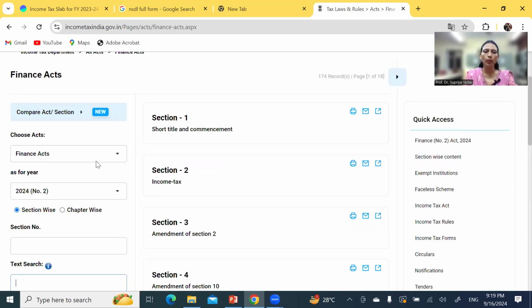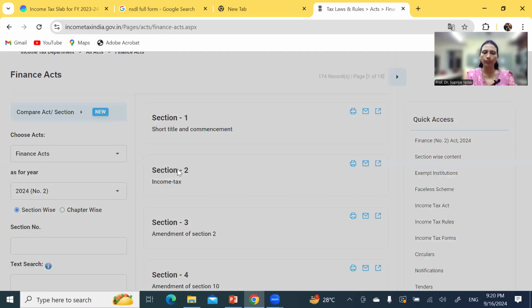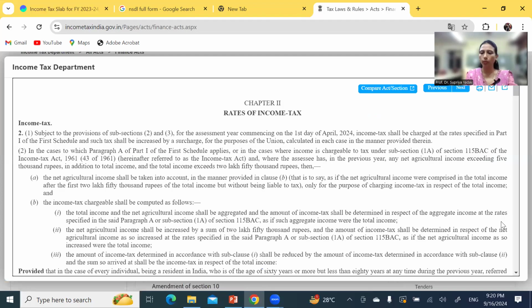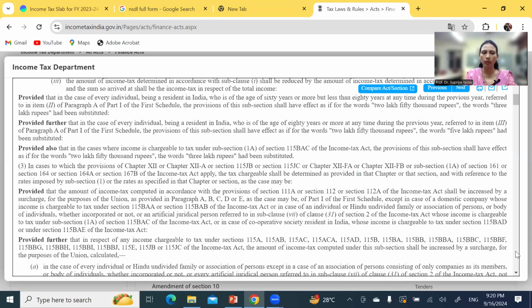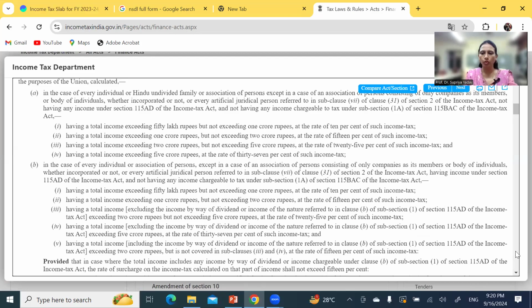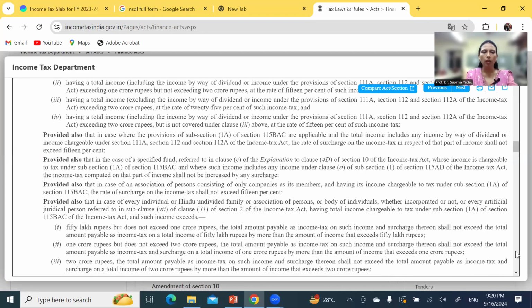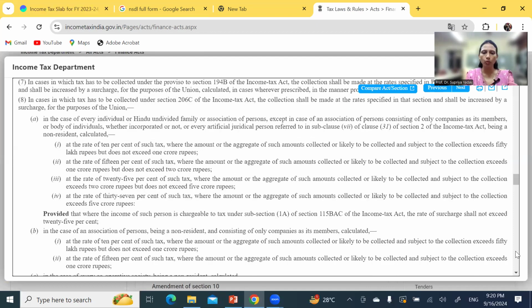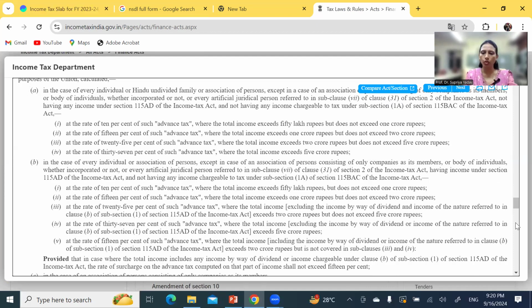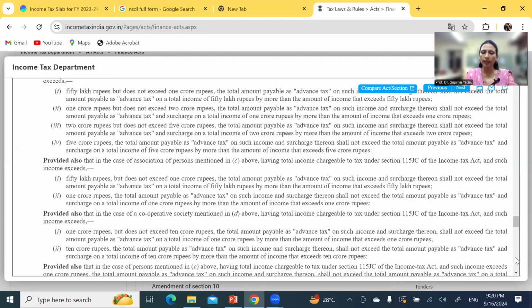So Finance Acts you can see as per the sections. If you see section 2, this is about income tax. There are many more sections related to TDS, GST, all those things. But in case of income tax, you require this second section. It is a more descriptive one.